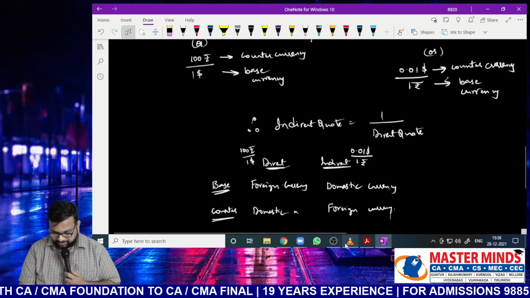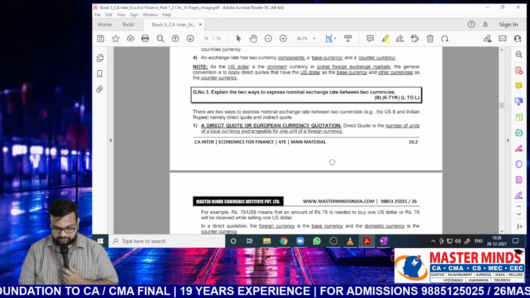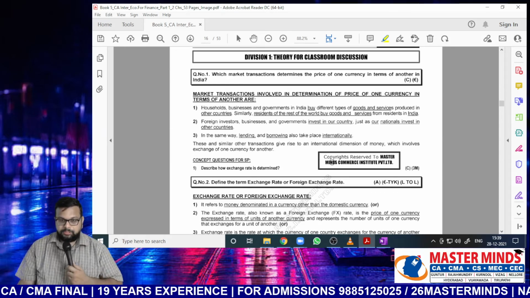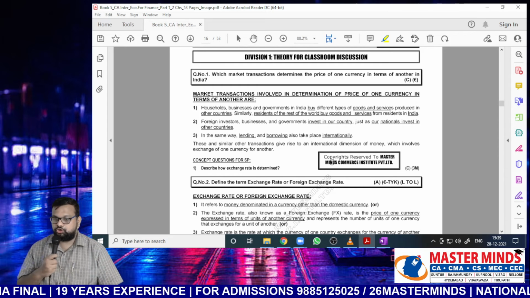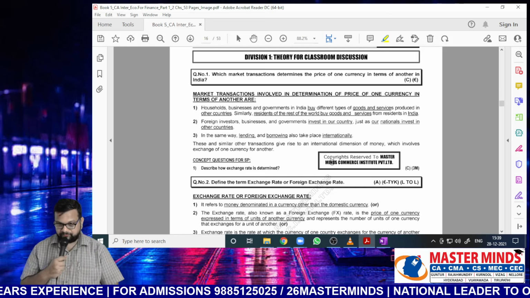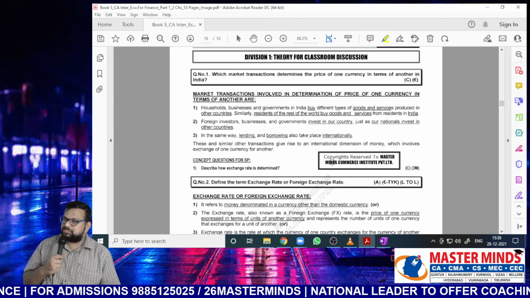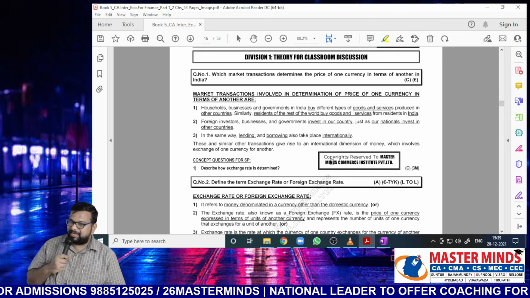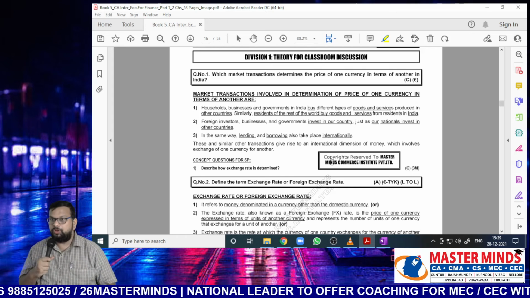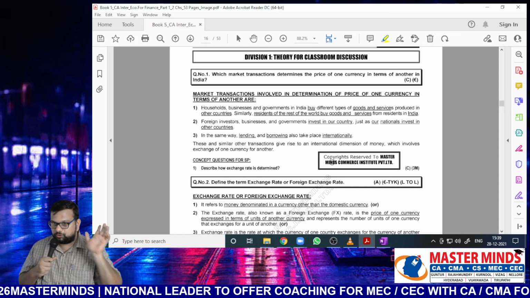So if you look at the material, Nana, please open the material. People don't have mic, right? So I will read it, Nana, because it will be difficult for online students. Question number 1. Which market transaction determines the price of one currency in terms of another in India? So when there is a need to convert from one currency to another currency, that is the meaning of that question, Nana.